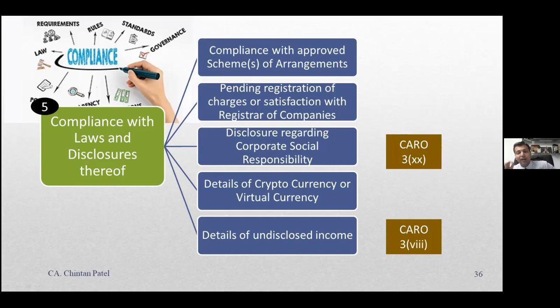Then come disclosures regarding corporate social responsibility. Then details of cryptocurrency or virtual currency, and then details of undisclosed income. So these are the few things which are critical to be mentioned and disclosed in notes and accounts.